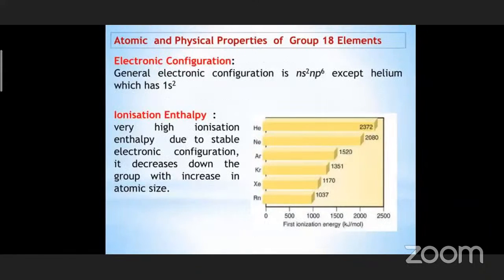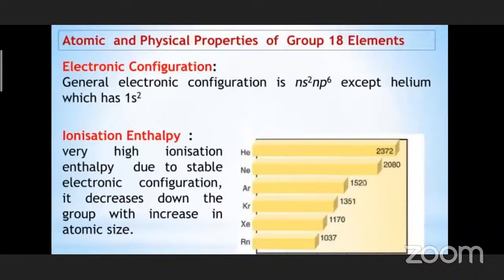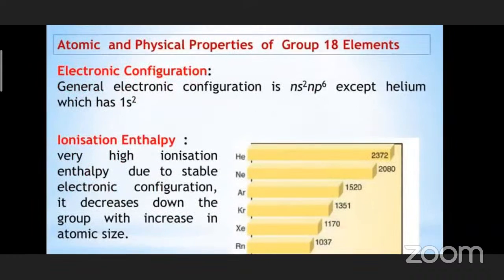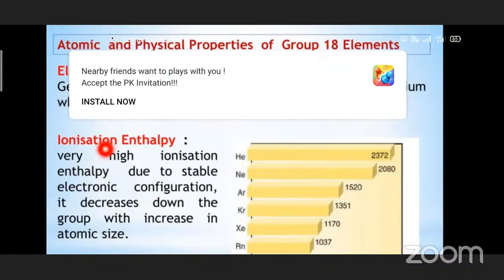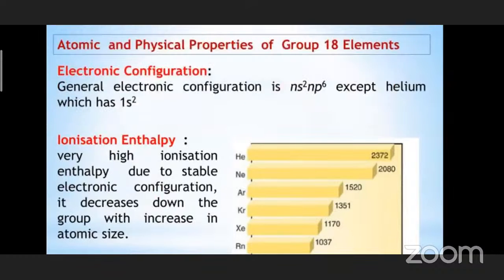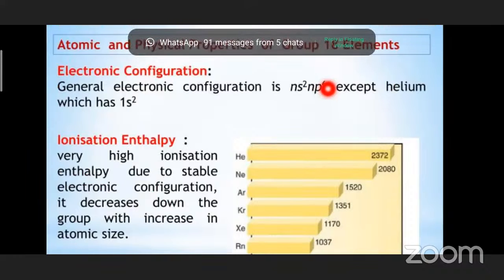Now let us see the atomic and physical properties of the group 18 elements. The general electronic configuration is ns2 np6 except helium. Just now we said helium has duplet, whereas the remaining noble gases have octet. 2 plus 6, 8 electrons in the valence shell is called octet configuration.